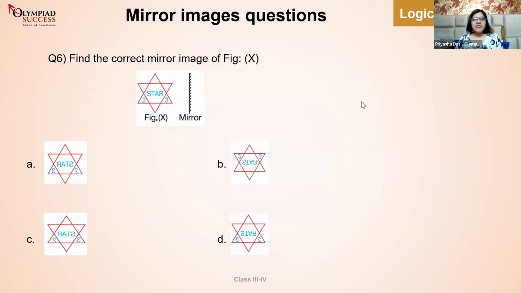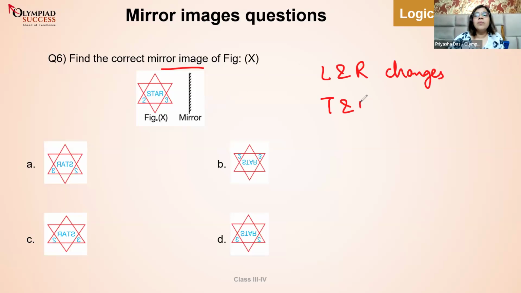Let's be a little evil today. What do we do when we are acting evil? We will try to eliminate the options. How will we eliminate the options? I know that in mirror images, left and right changes and top and bottom remains the same. So based on the second line, I will eliminate some options.